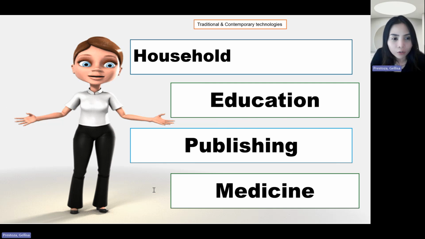You can think of yourself, and compare ano ba yung ginagamit natin before. There are a lot of things that we are using inside the household, including the plancha, the ironing tool we use for our clothing. Before, we were still using the charcoal itself, very traditional, para makapagplancha tayo ng maayos.